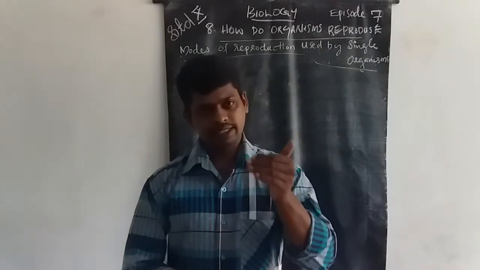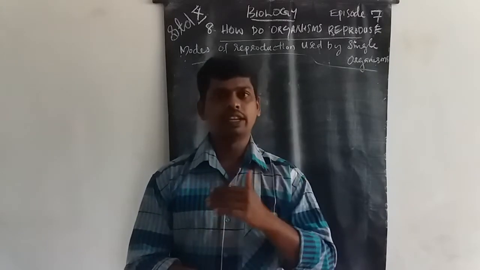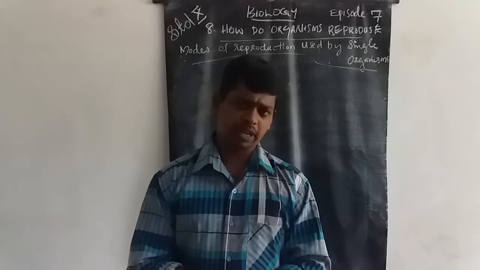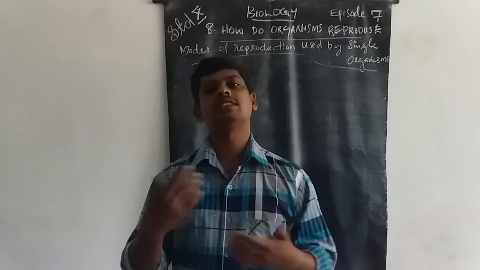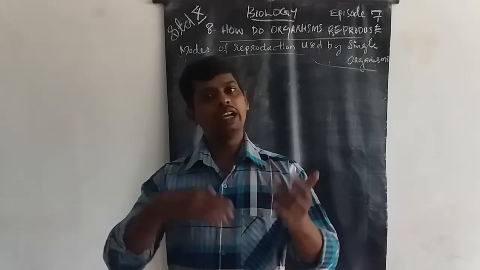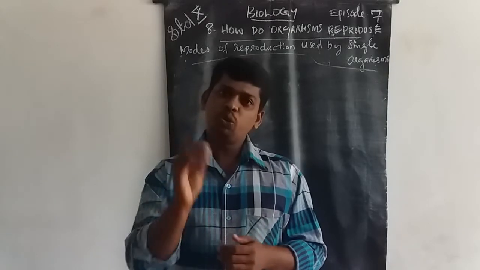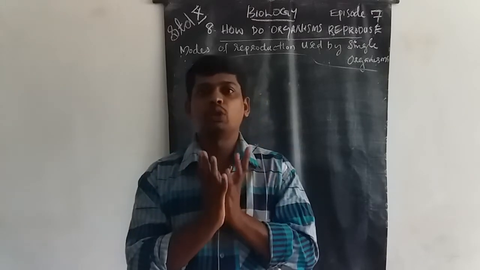And the second mode of fission is multiple fission. Multiple fission means within the cell the nucleus divides into two or more nuclei, and then each nucleus is covered with a sheath with cytoplasmic inclusions.